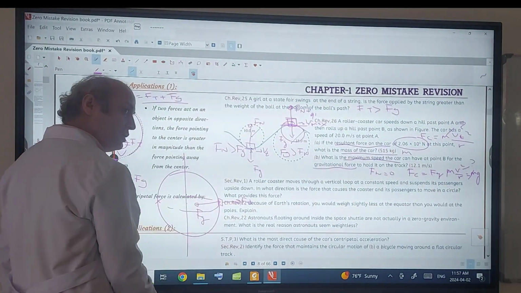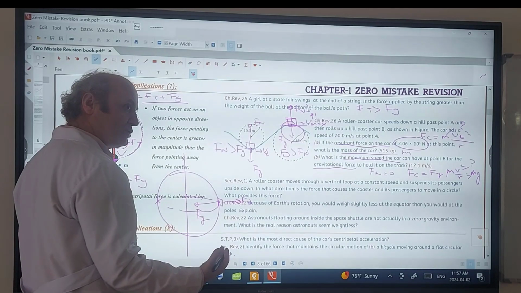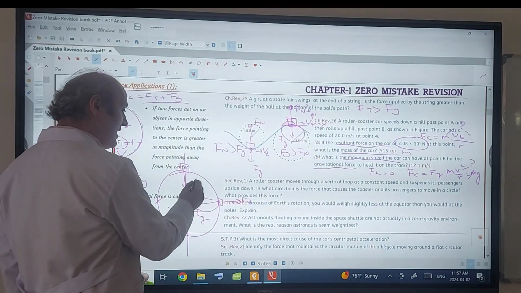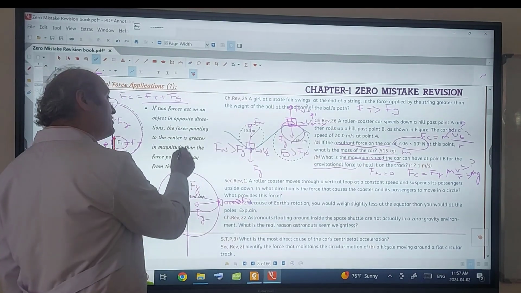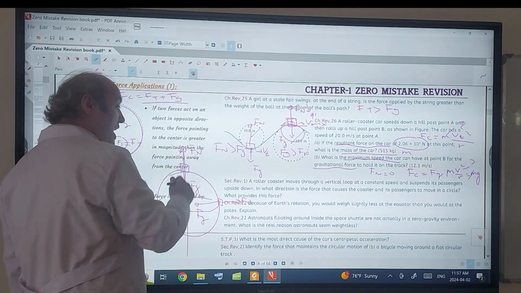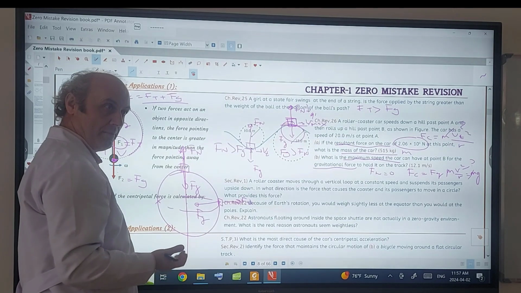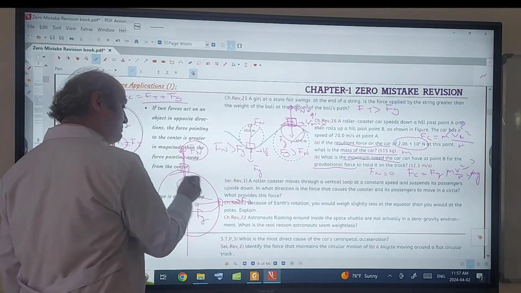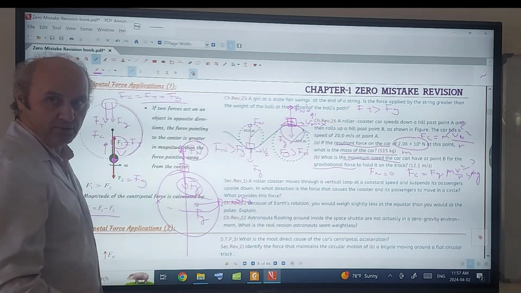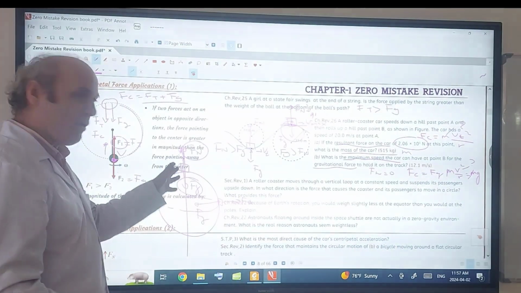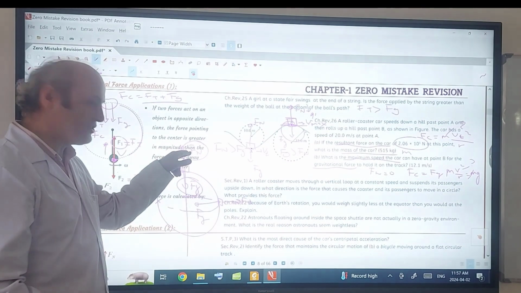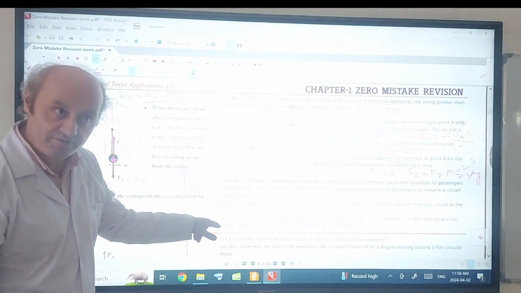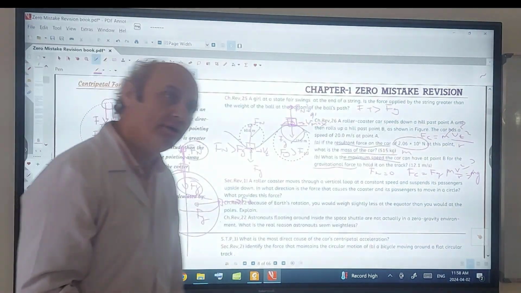But at the poles, it's not like this. At the poles, your body is not in circular motion. Fg is towards the center, Fn is away from the center, but now you are in equilibrium. No circular motion of your body. In equilibrium, these two forces must be equal at the poles. At the poles, you are going to read greater Fn. At the equator, you are going to measure smallest Fn because of the centripetal force.